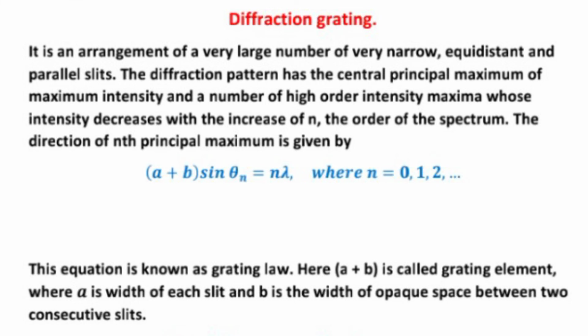The direction of nth principal maxima is given by (a plus b) sin theta n equal to n lambda, where n equal to 0, 1, 2.